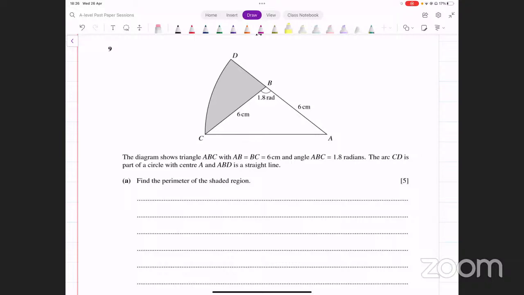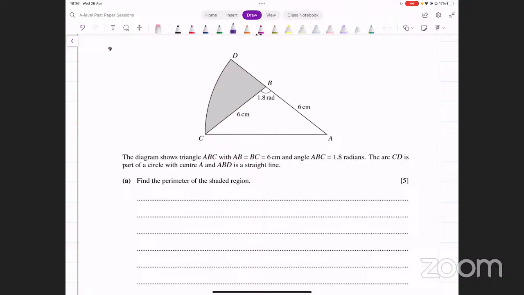You have 3 sides here. One is 6 centimeters. This is already known. The other is BD. ये हमें नहीं पता. ये हम figure out कर सकते हैं. And then you have this arc length CD. ये भी हमें figure out करनी पड़ेगी. ठीक है? So how do we go about doing this? एक length पता है 6 centimeters. उसको use करके बाकी figure out करनी है.